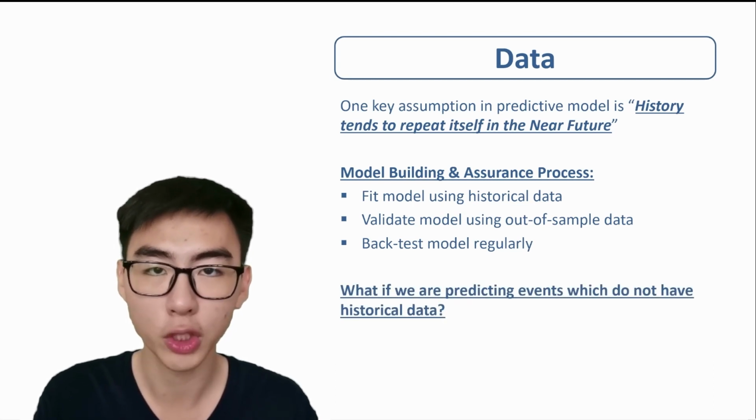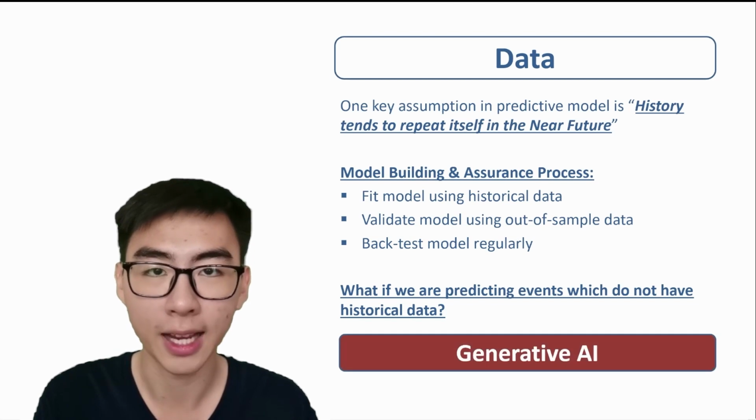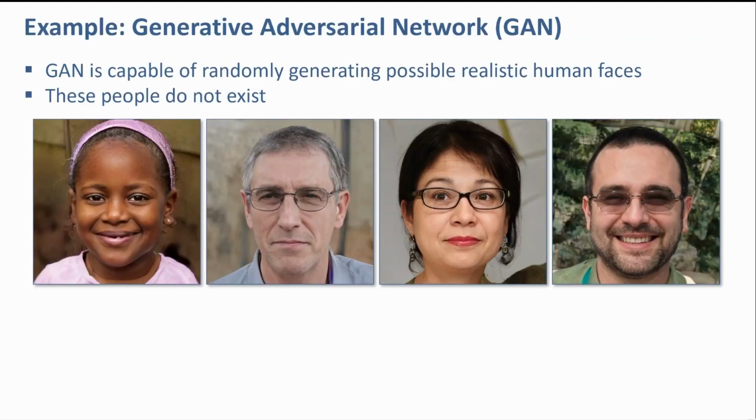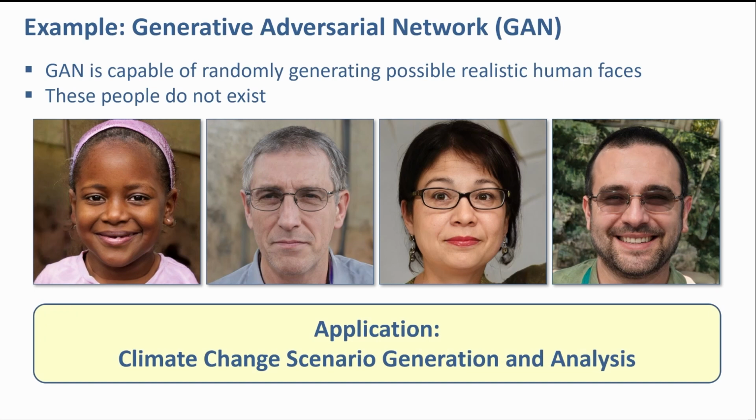In Industrial Revolution 4.0, generative AI is the solution. Generative Adversarial Network, or GAN, is able to generate random human faces. These people look real, but they do not exist. GAN can be applied for climate change scenario generation and analysis.